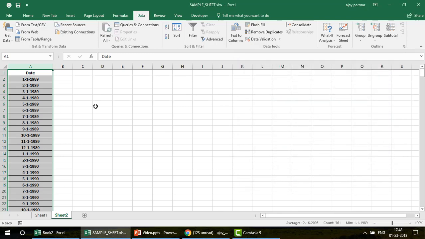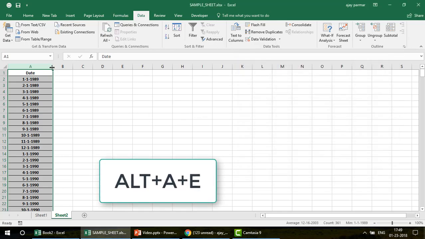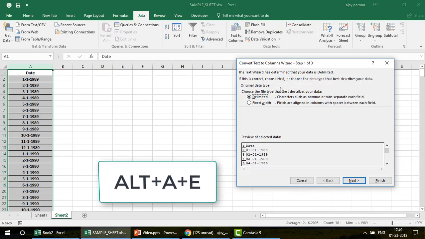Obviously you don't have to pause, I mean, you don't have to be slow. You can quickly press these shortcut keys. If I press Alt A and then quickly E, Alt A E, the window comes. You don't have to wait for anything. So this is how you can use this shortcut key, and that's how you can use the text to column. Look at this, I pressed Alt A E and there we go.